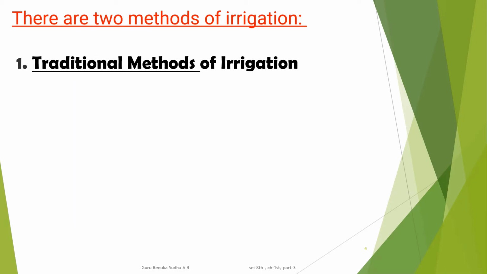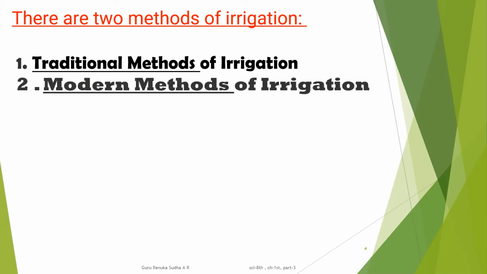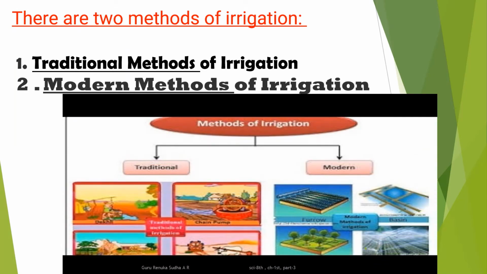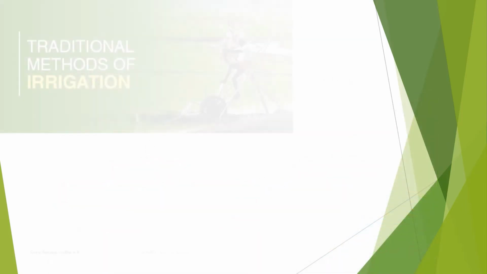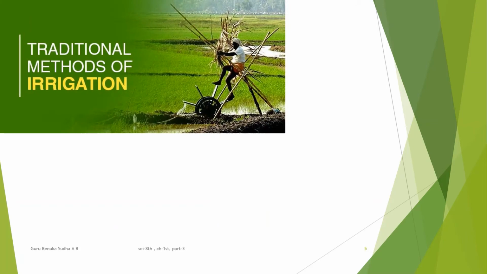Which are the two methods of irrigation? The first one is the traditional method of irrigation, and you can see the second method, that is the modern method of irrigation. So here is the picture which helps us to know about the two methods involved in irrigation. One is traditional and another one is modern. In the traditional method, which ways are they using to supply water to the crop, and in the modern method, which systems are they using to supply water in a controlled manner? Let us discuss these things in detail.